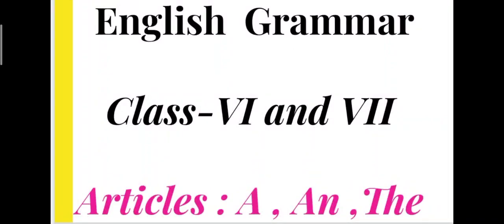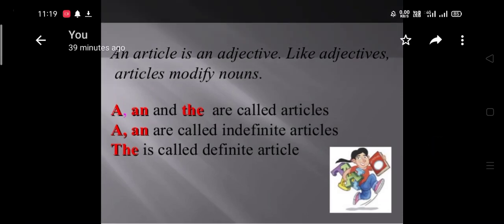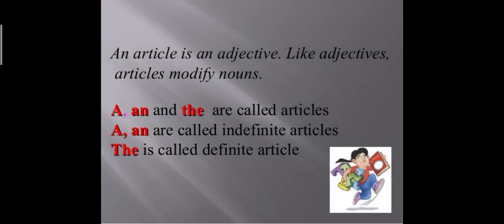Our today's topic is articles a and the. An article is an adjective. Like adjectives, articles modify nouns, or we can say the words a, an, and the are called articles. These are actually demonstrative adjectives and are used before nouns to determine or fix their meaning.